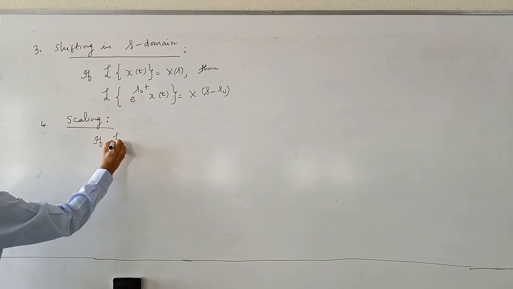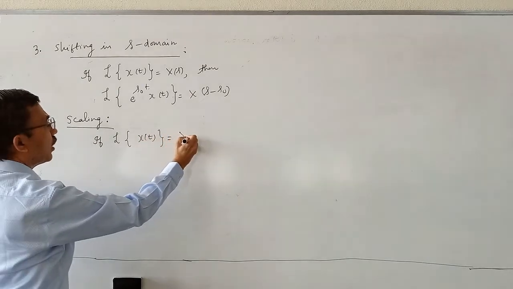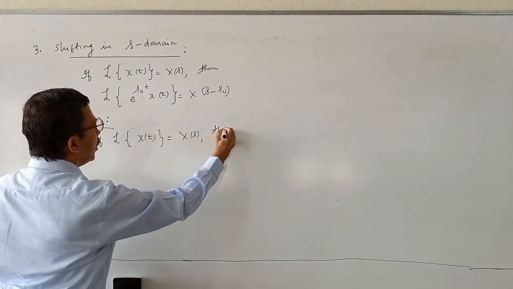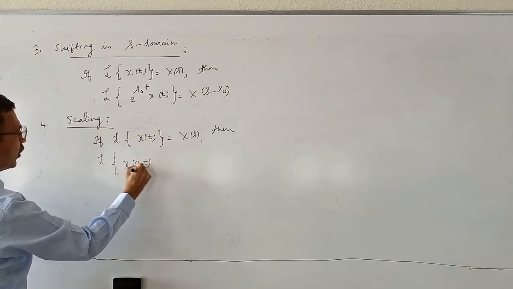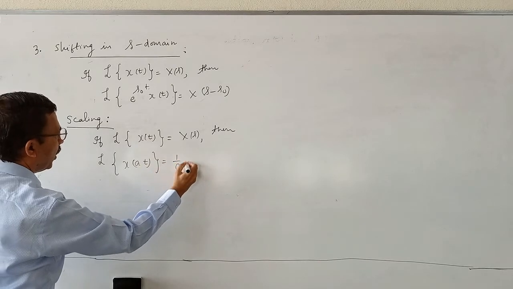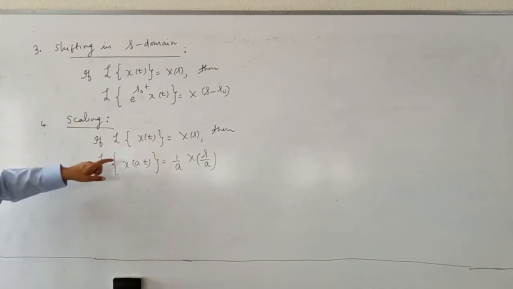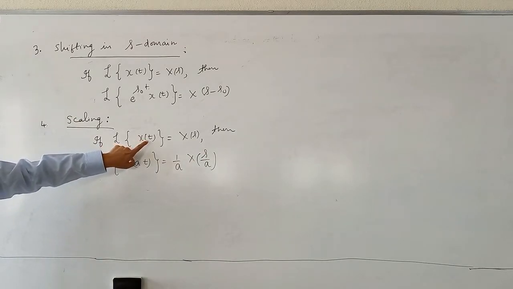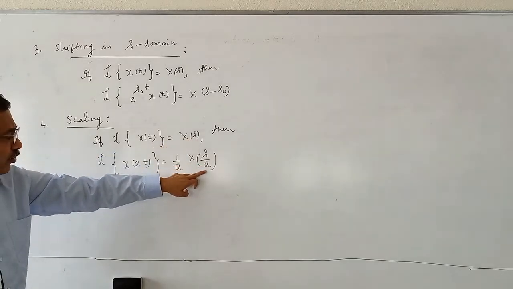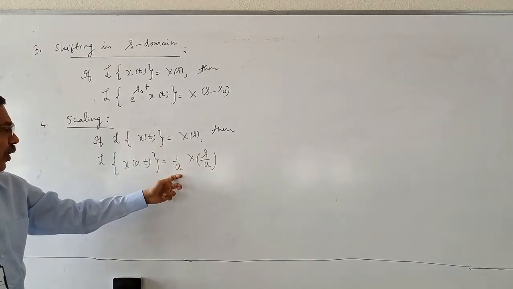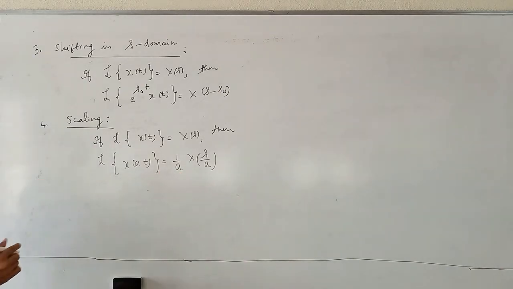If Laplace transform of x of t is equal to X of s, then Laplace transform of x of at is equal to 1 by a into X of s by a. What it means is, if in x of t you replace t by at, in X of s, s gets replaced by s by a and gets multiplied by a quantity 1 by a. This property is called scaling property.